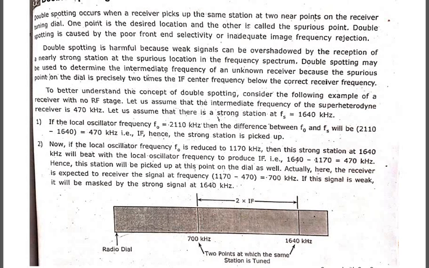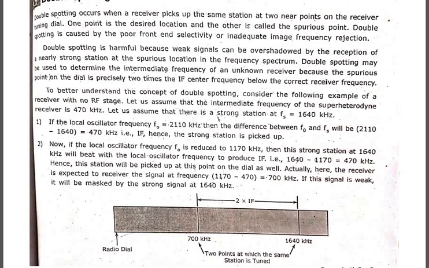We have already said that the image frequency is an unwanted frequency. If this image frequency is not rejected properly, then due to that we are getting double spotting. Why are we getting this double spotting? Because we do not have proper selectivity, as I have just said: you have to select the proper RF stage and tuned signal stage.